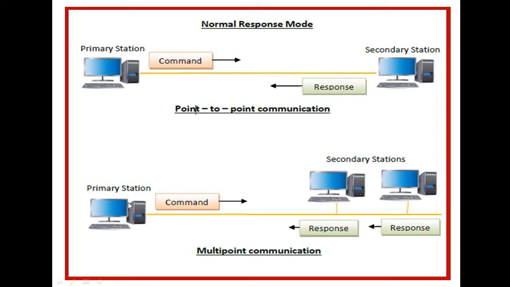The primary station can only send the commands, and both secondary stations only respond to that command. That is why it is called an unbalanced configuration. So NRM is used for both point-to-point communication as well as multi-point communication.